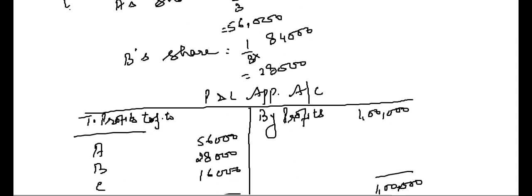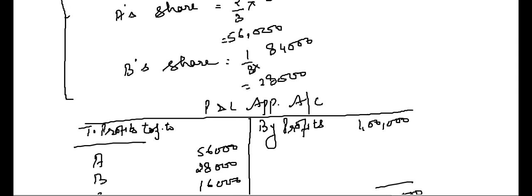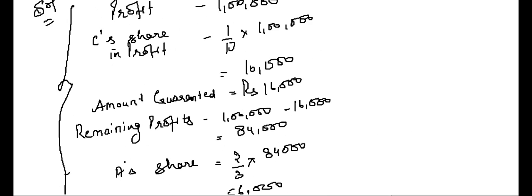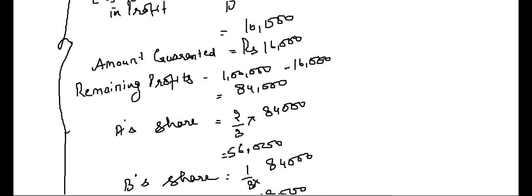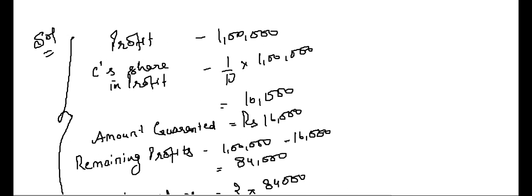Clear? Till here, B's share. This is all your working note. This is a very, very important part of the question. You have to show the workings, then you can prepare the profit and loss appropriation account directly. Clear? You can write this down.